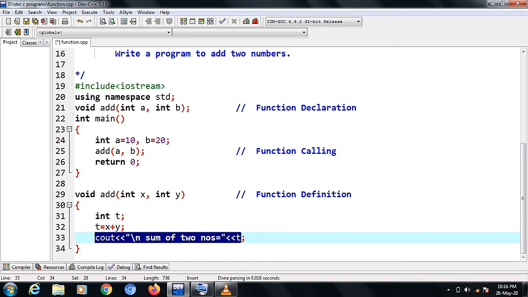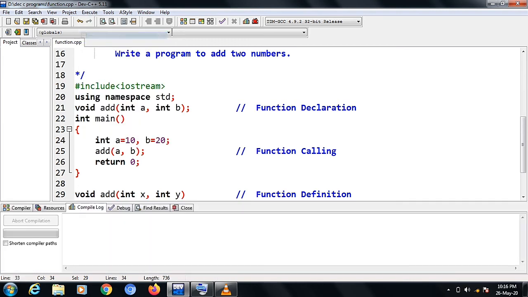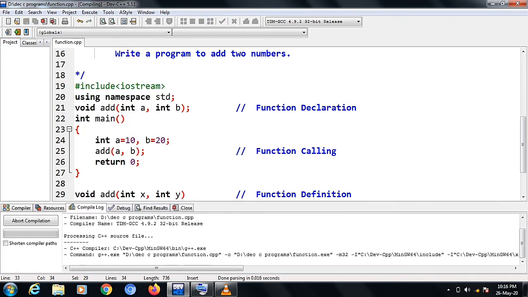statement. Now we will go back to main. After that the return 0 will be executed and the program output will be displayed. So I can execute the program. You can see what will be the output of this program. Soon the output screen will be in front of your eyes. You will see the output.